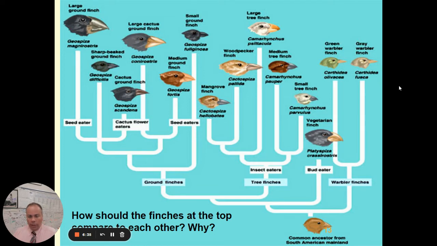And so when we look at these cladograms, we see that the species that share a common ancestor more recently are more closely related. And so we often will ask, what is the common ancestor of two organisms, the green warbler finch and the gray warbler finch? So if you follow their pathway both backwards, their common ancestor would be here. And the more recently two populations had a common ancestor, the more likely they are to have similar DNA, similar traits and characteristics.